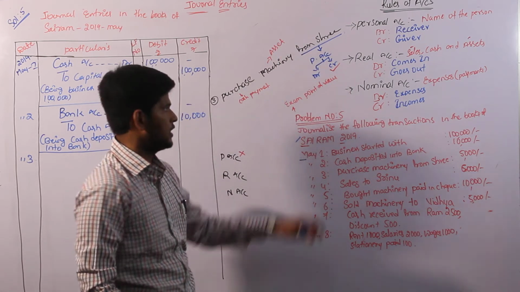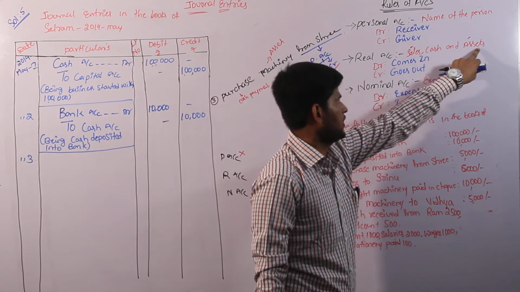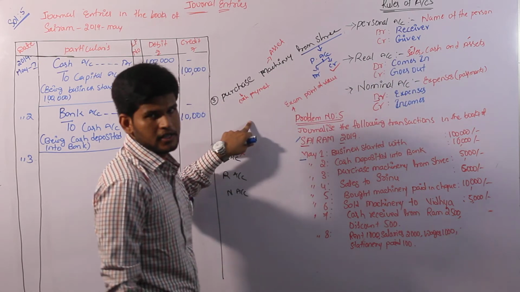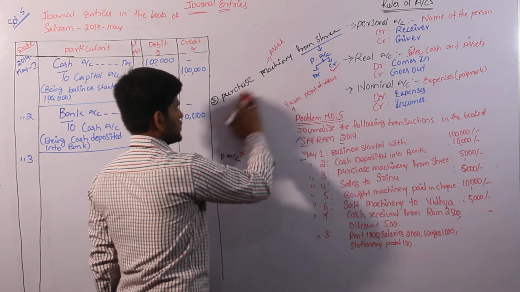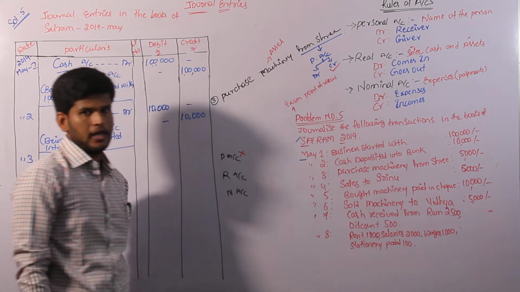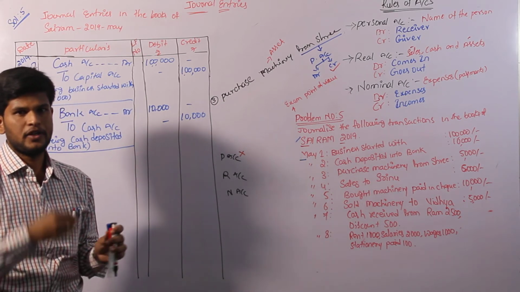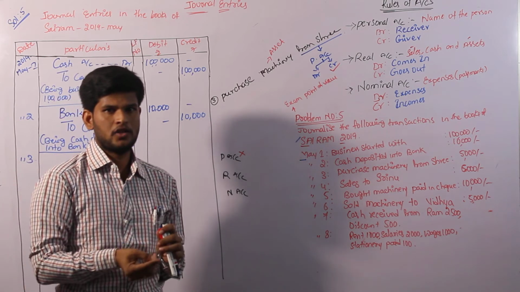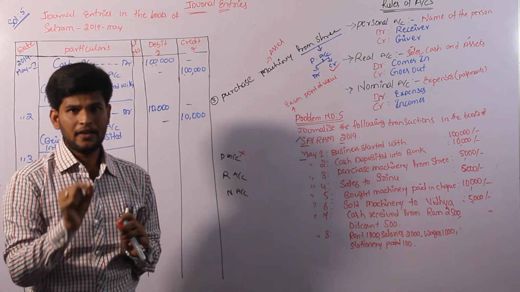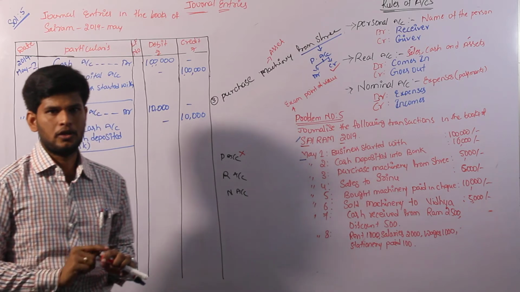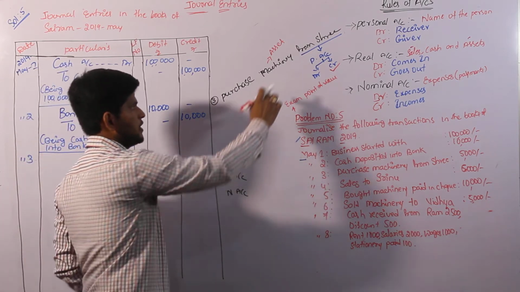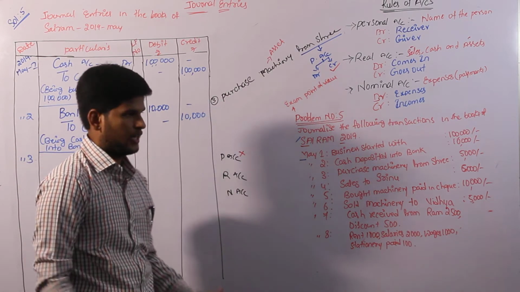Here we have two values. Cash and asset are both identified in one transaction only, but we have to give first preference to machinery according to the rules. Rule of account: if any transaction has two items in one transaction, we have to give first preference to properties only, meaning assets only. That's the reason I am giving machinery first preference.